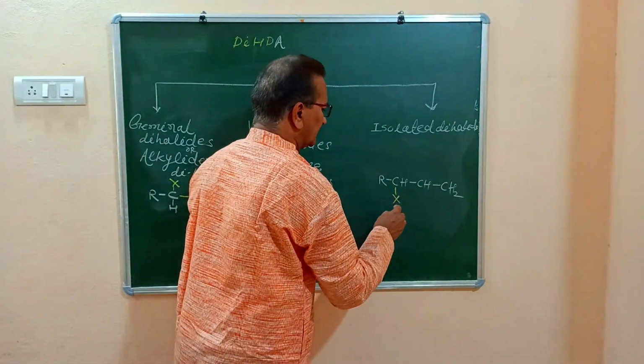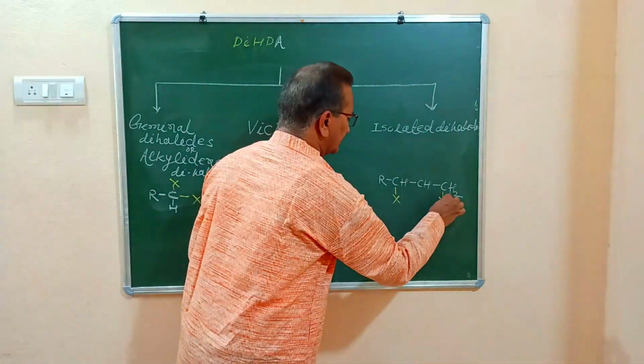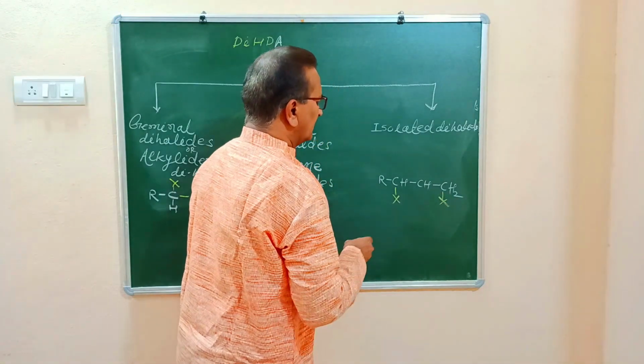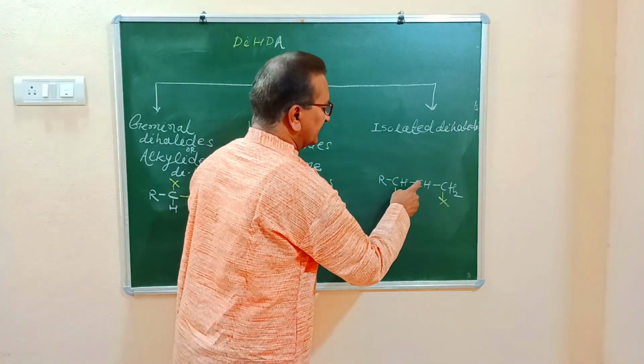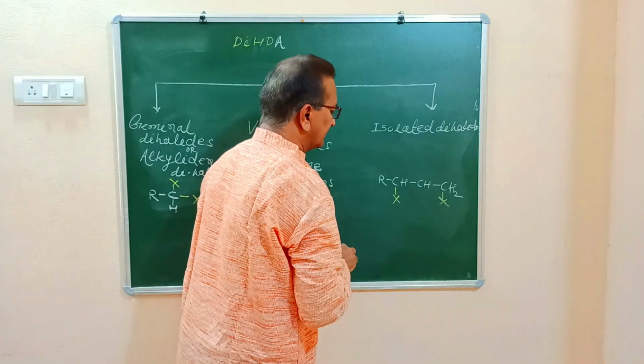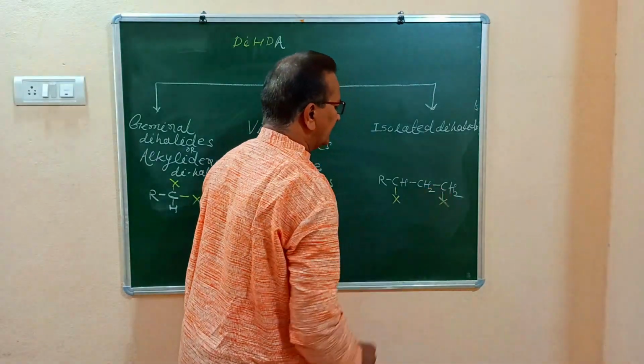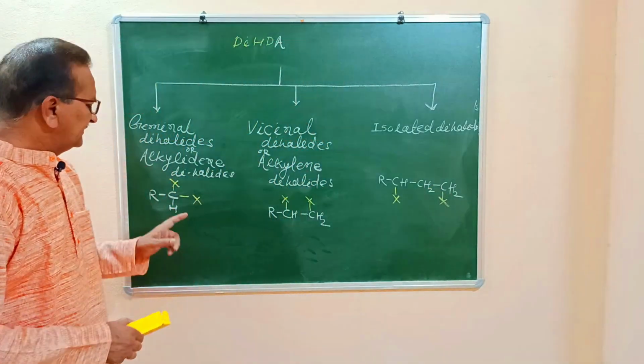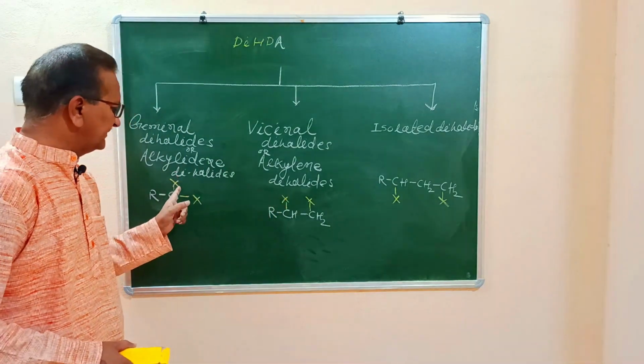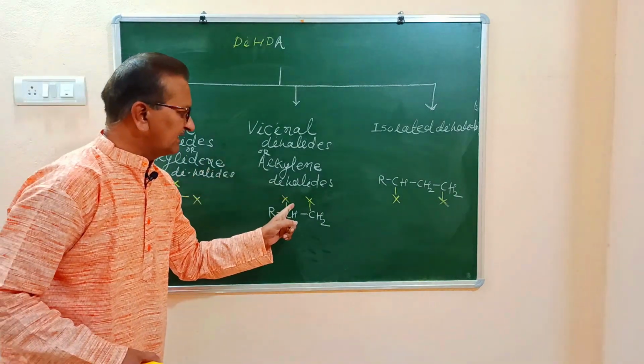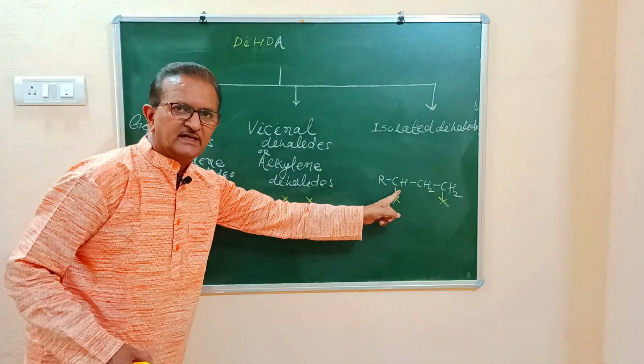To this carbon atom we will attach X, to this carbon atom we will attach X. But what about valency of this carbon atom? Only 3 valencies are satisfied, and therefore we must attach here second hydrogen atom also. So these are the representations of geminal dihalides, vicinal dihalides, and isolated dihalides.